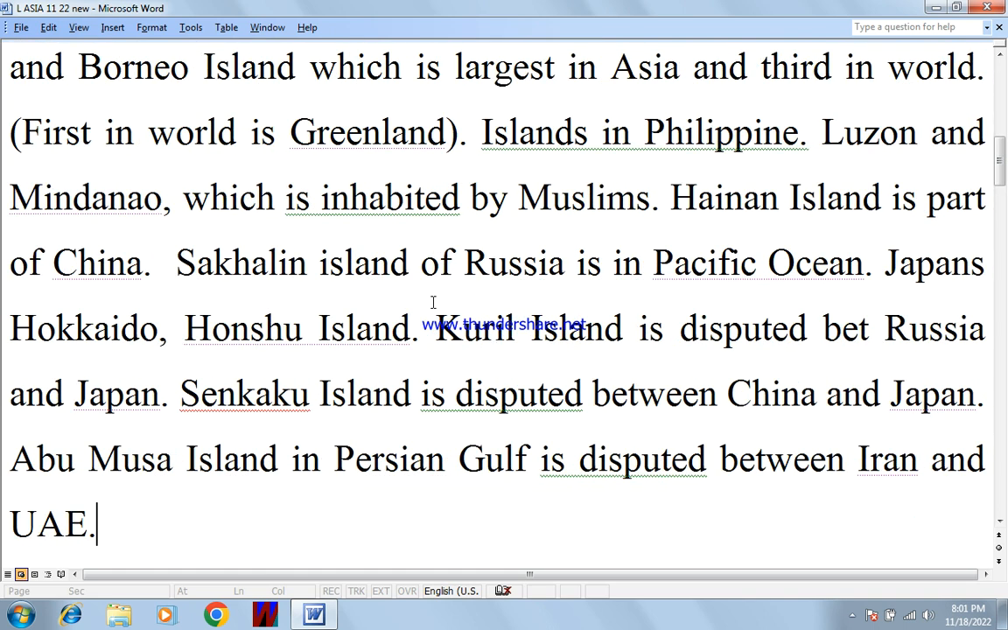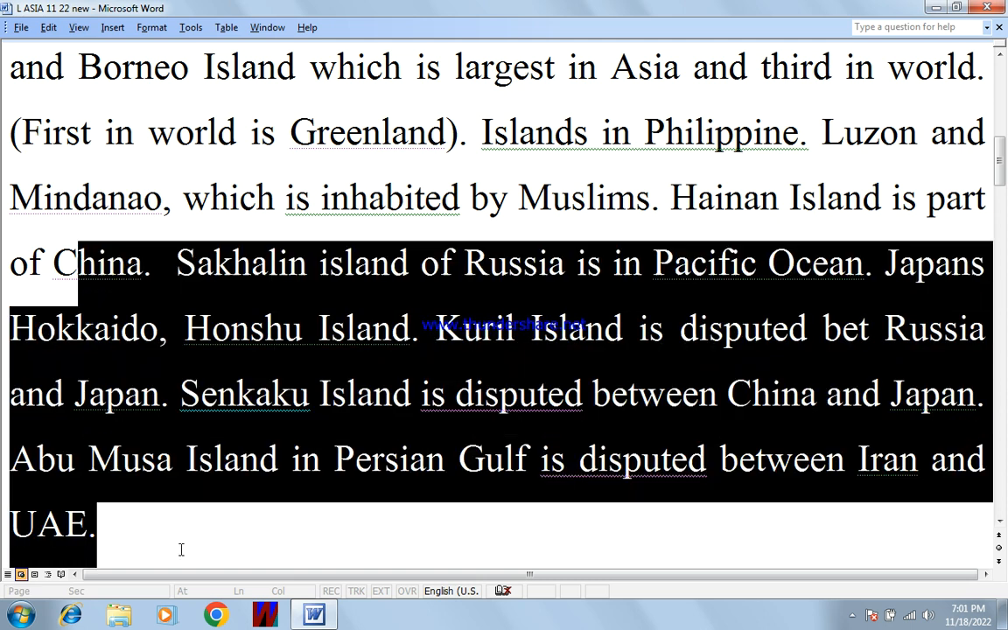Japan's main islands are Hokkaido, Honshu, and others. The Kuril Island is disputed between Russia and Japan. Senkaku Island is disputed between China and Japan. Abu Musa Island in the Persian Gulf is disputed between Iran and UAE.